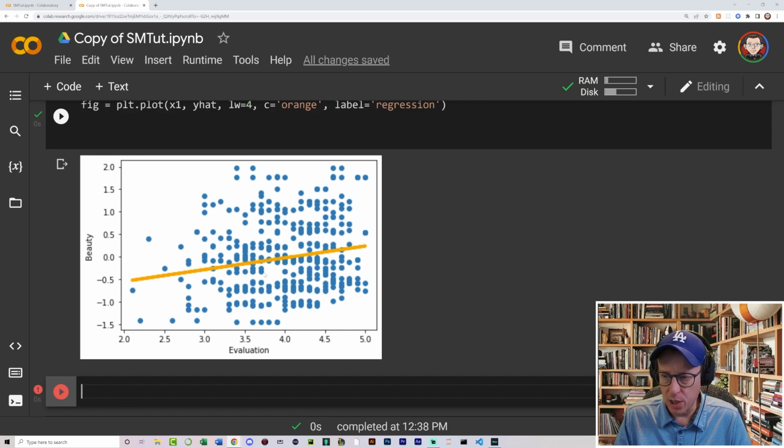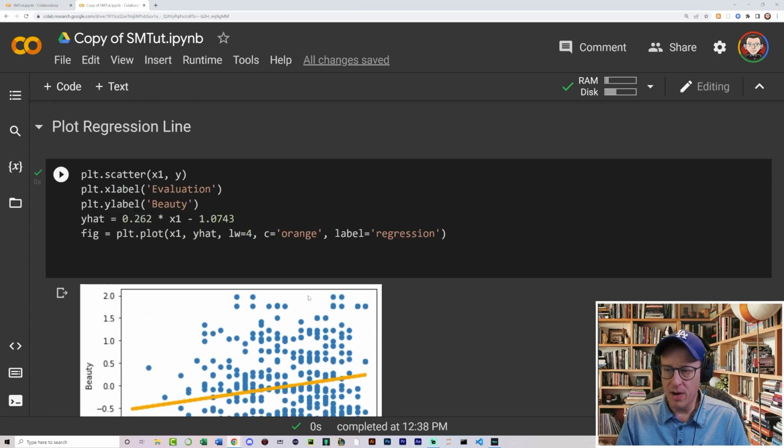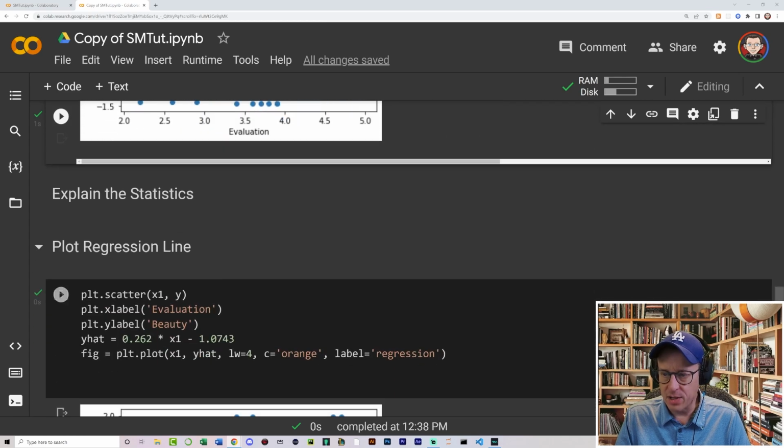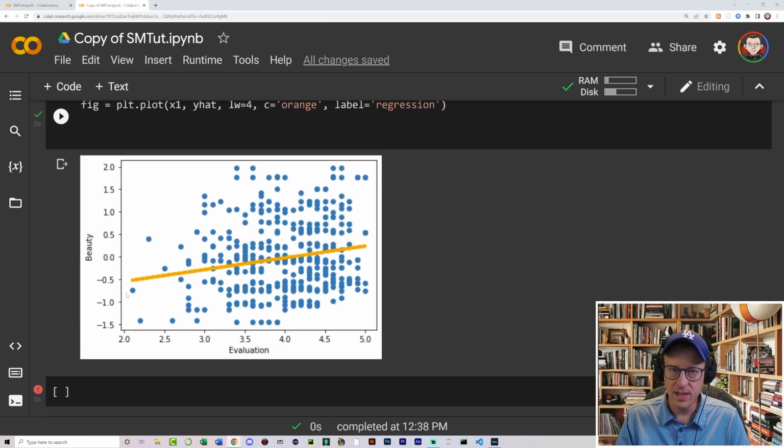And this is just going to be the average of the determined beauty of said professor versus the evaluation. Now, whenever we first looked at the summary, I said, well, because remember, we want this to be 1, or we want it to be high. And it is not high. So that is saying that there's not a lot of evidence that the attractiveness of the professor has a direct relation with the evaluation.